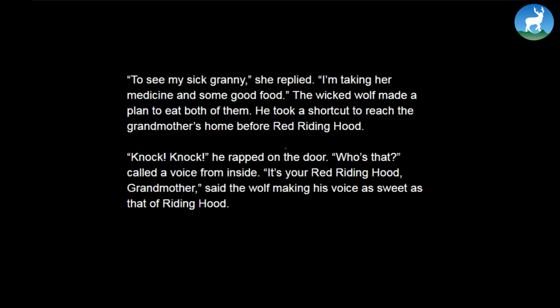"I'm taking her medicine and some good food." The wicked wolf made a plan to eat both of them. He took a shortcut to reach the grandmother's home before Red Riding Hood. "Knock, knock," he rapped on the door. "Who's that?" called a voice from inside. "It's Red Riding Hood, grandmother," said the wolf, making his voice as sweet as that of Riding Hood. So see, the wicked wolf plans to eat both of them, and he goes there before Red Riding Hood. And in a very sweet voice, he tries to convince her grandmother to open the door.